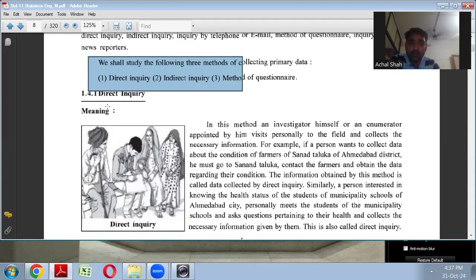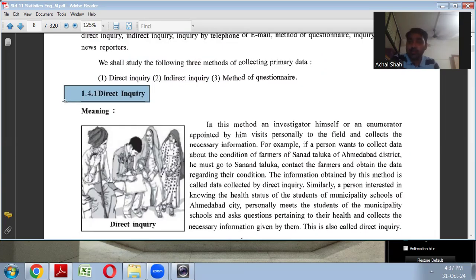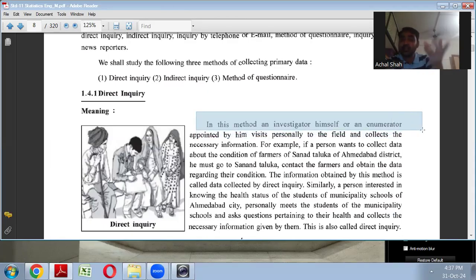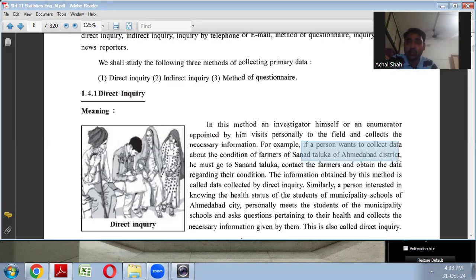Now, what is direct inquiry? As the name suggests, when any investigator, or the other name for that is enumerator, visits the field personally and collects necessary information, that is called the direct inquiry method. Right? Here the example is given that if a person wants to collect data about the condition of the farmers of Sanand Taluka of Ahmedabad district, he will go to Sanand Taluka, contact the farmers and obtain the data regarding their condition. So that is called the direct inquiry method.